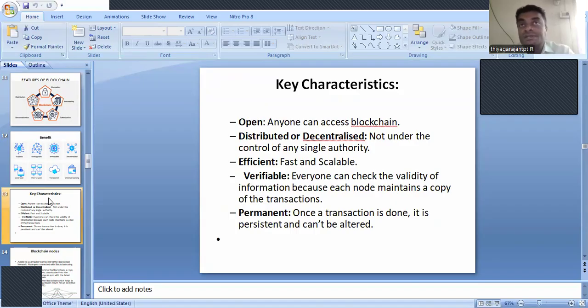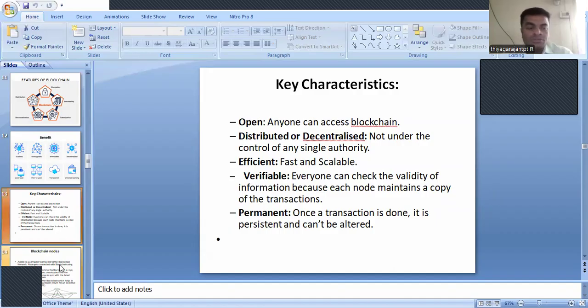As I said, it is verified by anyone, all the persons available in the network. It should be verifiable by everyone, and they are going to make an approval. And it is permanent. Once a transaction is done, it is preserved and can't be altered by any one of the participants in the network. It is a permanent one. Once a transaction is done, it's not on a temporary basis. It is very permanent.